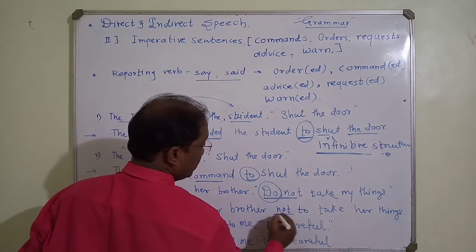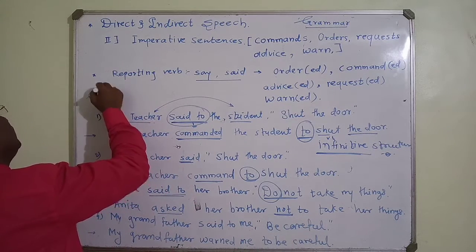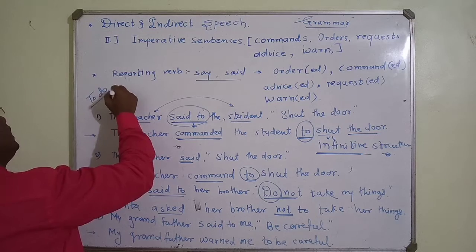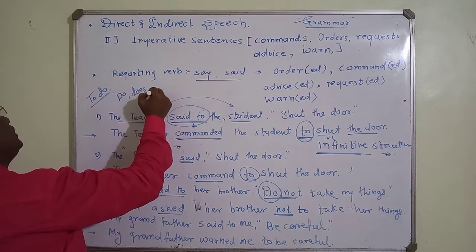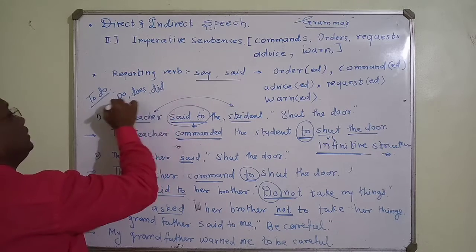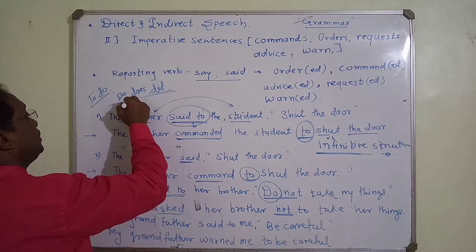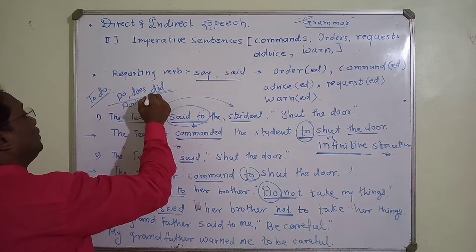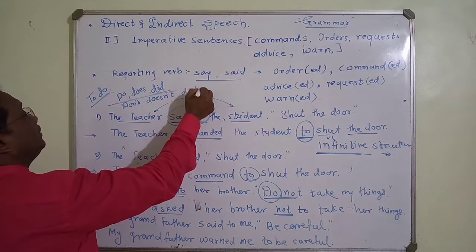Do, does, did are the to-do forms, and with negatives they are don't, doesn't, and didn't.